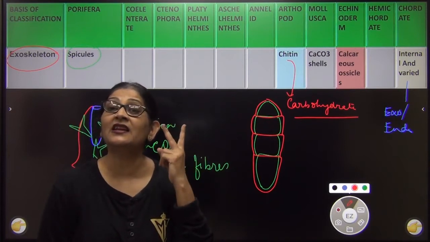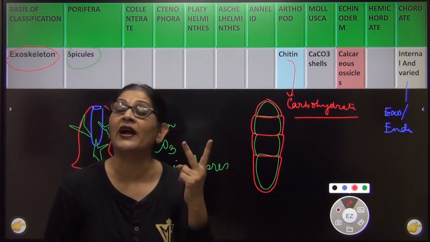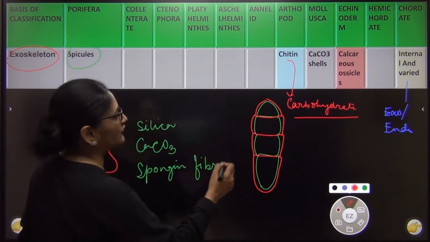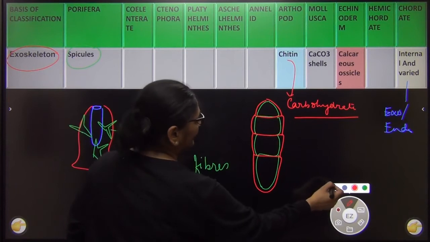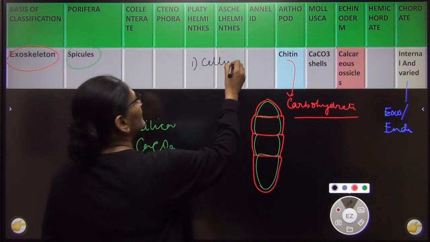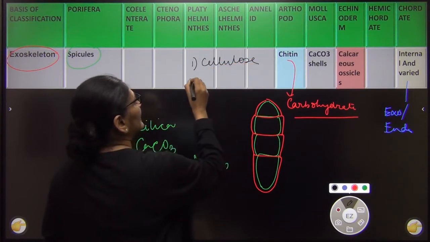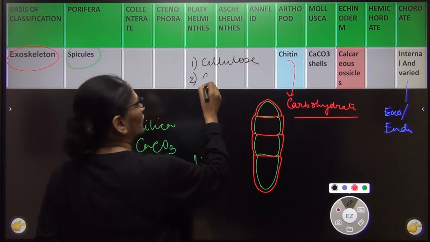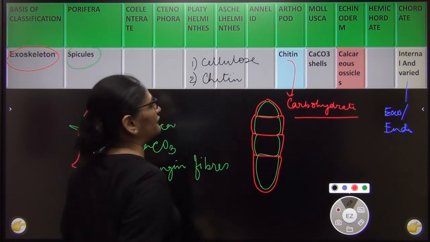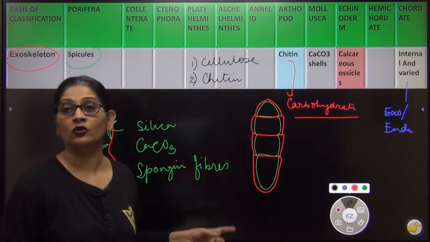This is the second largest abundant carbohydrate found on this earth. इस दुनिया में वो carbohydrate जो सबसे abundant है, that carbohydrate is your cellulose, which is found in plants. Cellulose के बाद the second most abundant carbohydrate on this earth is chitin, and this chitin is found not only in fungi but also in arthropods.